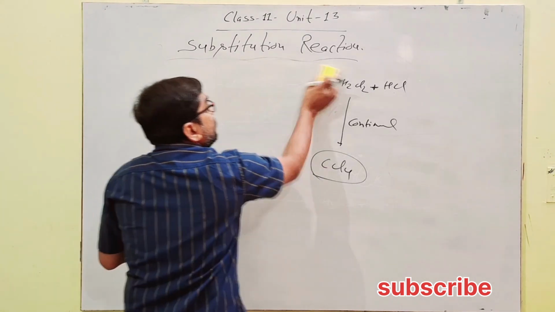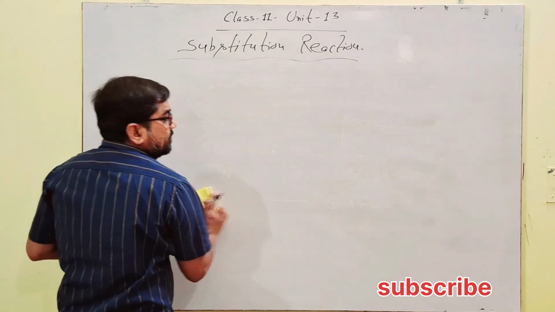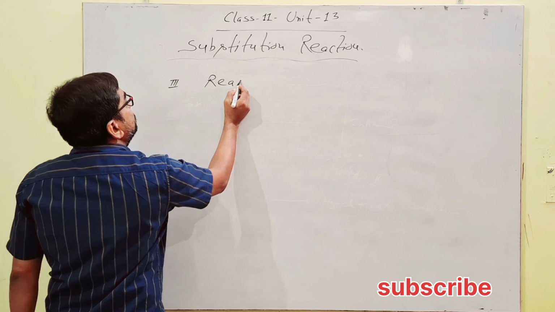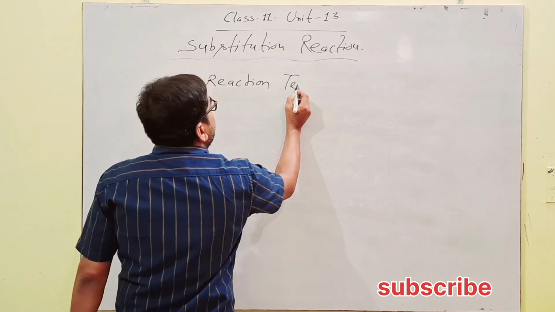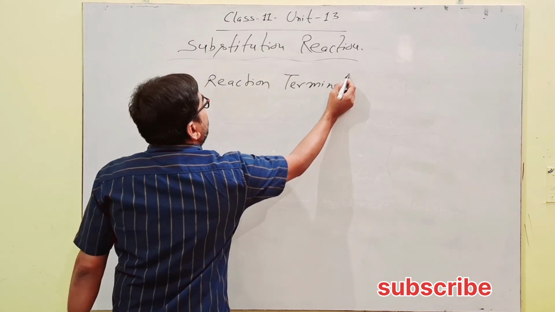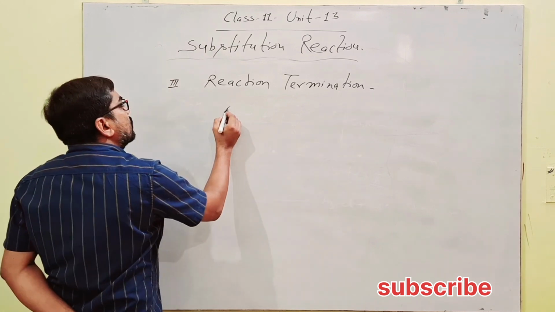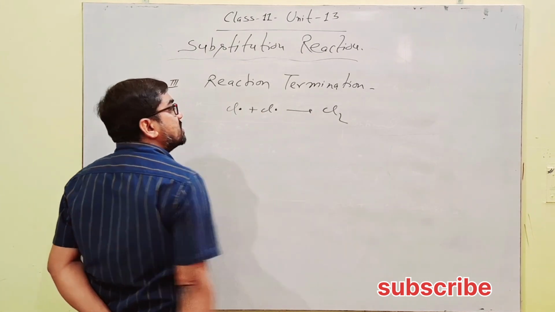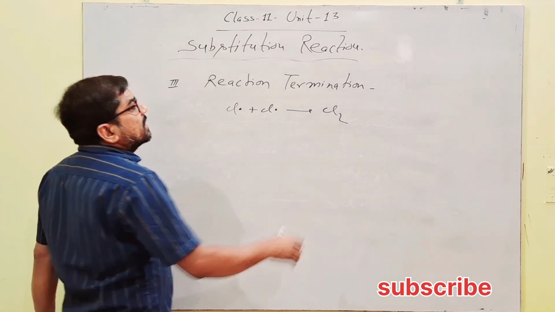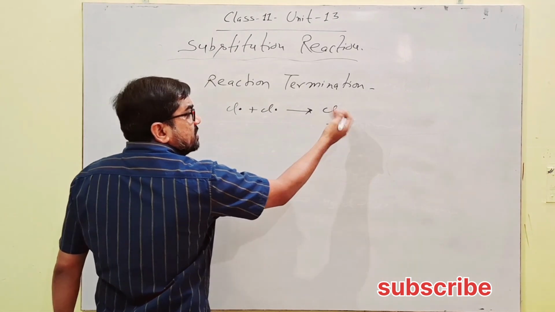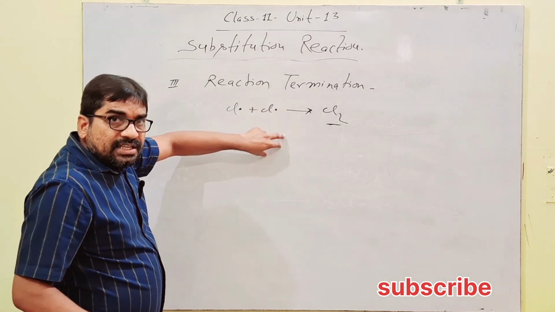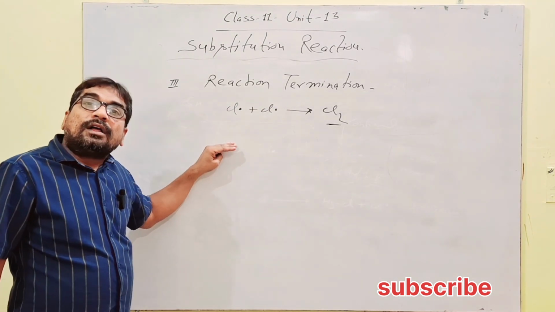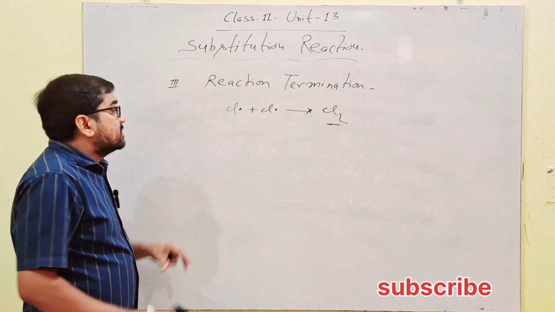Next, after reaction propagation, third is reaction termination. Reaction termination where chlorine free radical with chlorine free radical forms Cl2. These free radicals combine to give the compound Cl2 and the reaction is terminated. The reaction gets closed ultimately after substitution of all the hydrogen from the alkane.